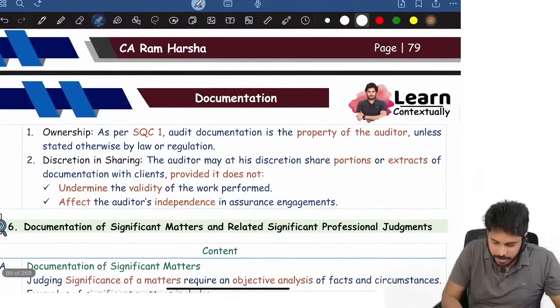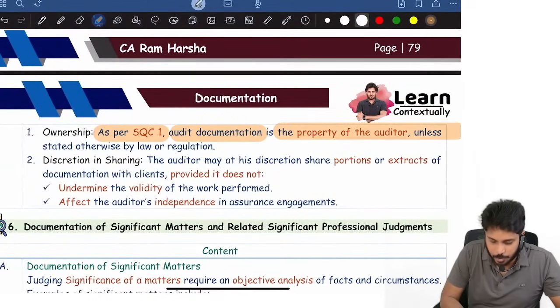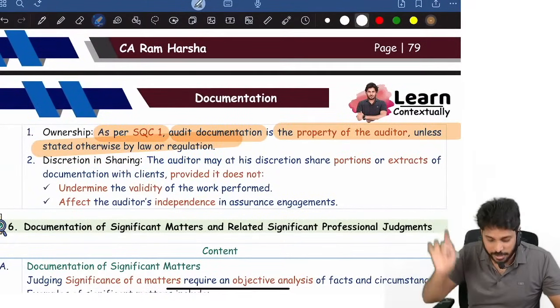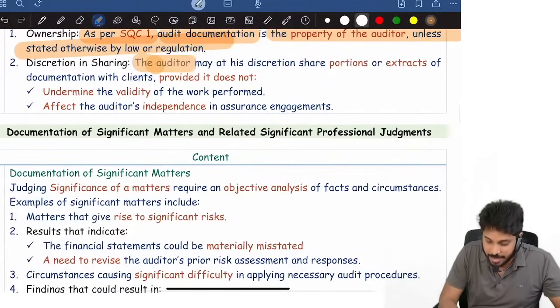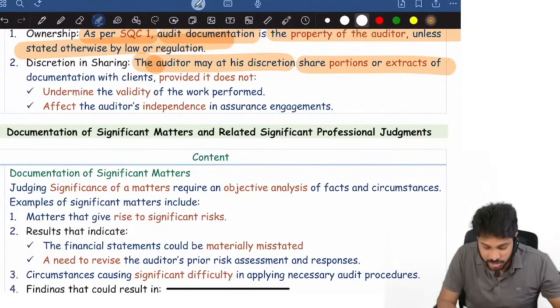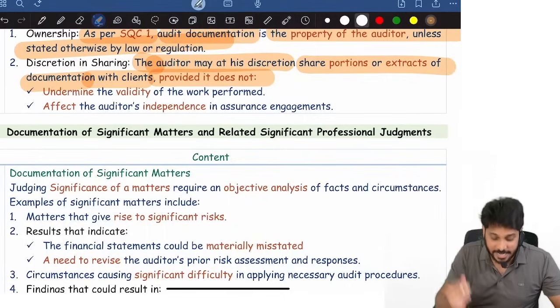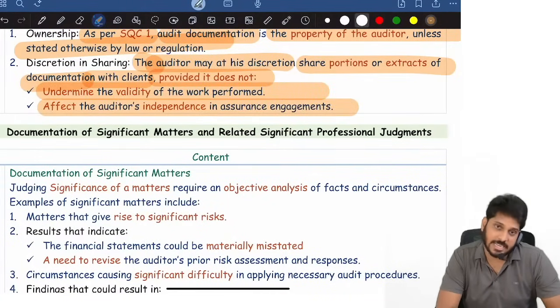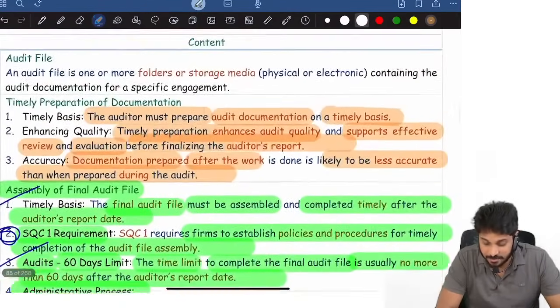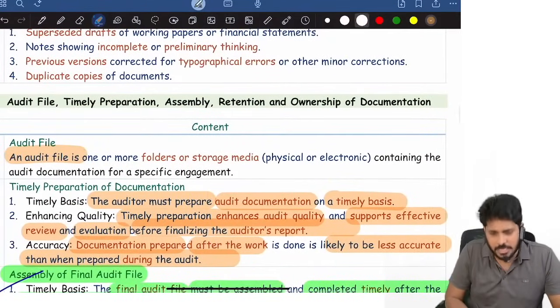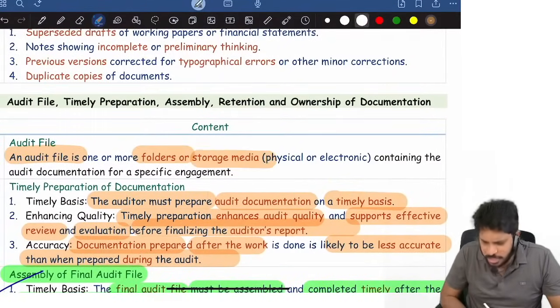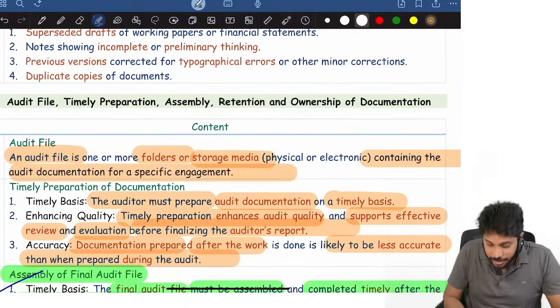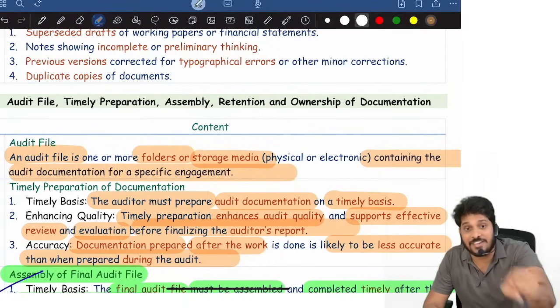Ownership. As per SQC, audit documentation is the auditor's property unless otherwise stated in the law or regulation. The auditor may at his discretion share an extract of documentation with clients, provided it does not undermine the work performed and does not affect independence in an assurance engagement. And there is another term called audit file. An audit file is a folder or a storage media which contains audit documentation for a specific engagement.